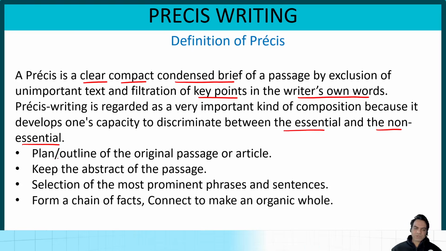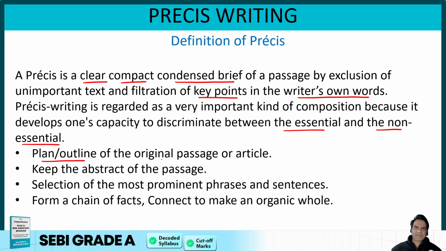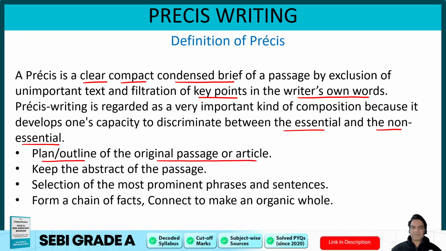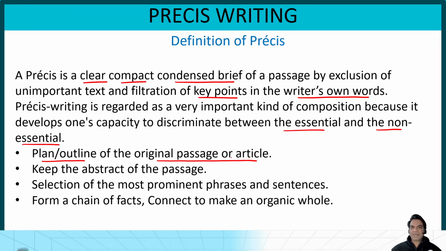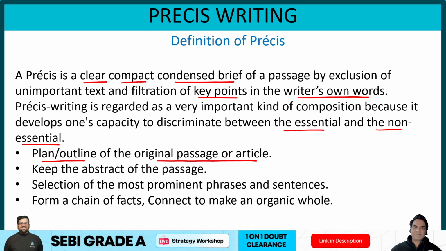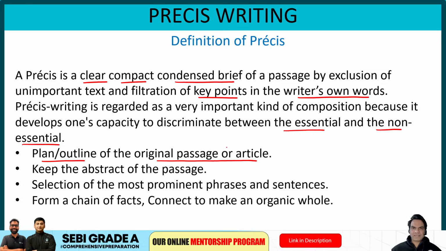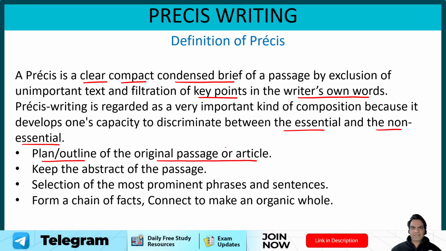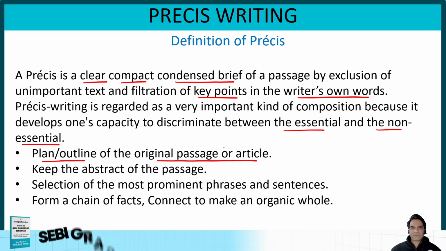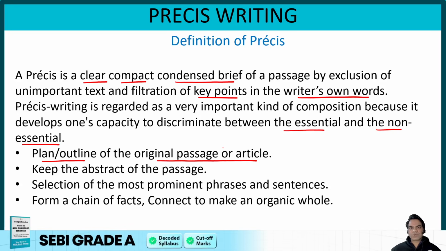Now what you do in a precis, guys, you plan or outline the original passage. You count the number of paragraphs given in the passage, you outline them, and then you plan your precis. Let's say there are 7 paragraphs in your passage, and you know that you have to write 10 sentences for your precis. So count the average number of words that you write in a sentence and divide it by 150. Let's say you write 15 words for every sentence. So you have to write 10 sentences, and you have 7 paragraphs. I have a title on top, then the first sentence would be the introductory sentence, then I'll have 7 points from 7 paragraphs to discuss, and then 1 sentence to conclude the precis.